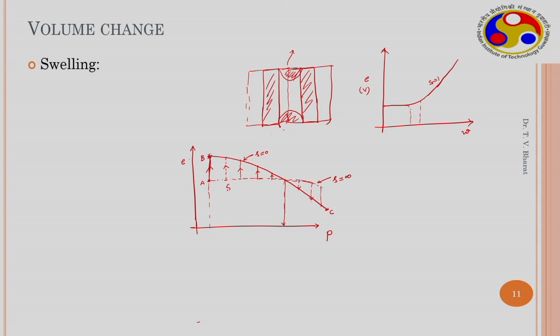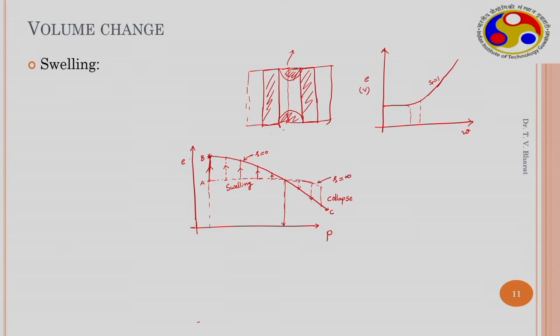This is called swelling, this is called collapse. So, the expansive soil can also decrease its volume because of the loading conditions. Therefore, to understand expansive soil behavior, the loading is important, and the initial state of the sample is important, because if the compaction density is different, the initial point A would shift either up or down, depending on whether it is compacted at a higher or lower density. Then the swelling pressure also changes, the swell potential changes, and when you do the consolidation, that curve changes.